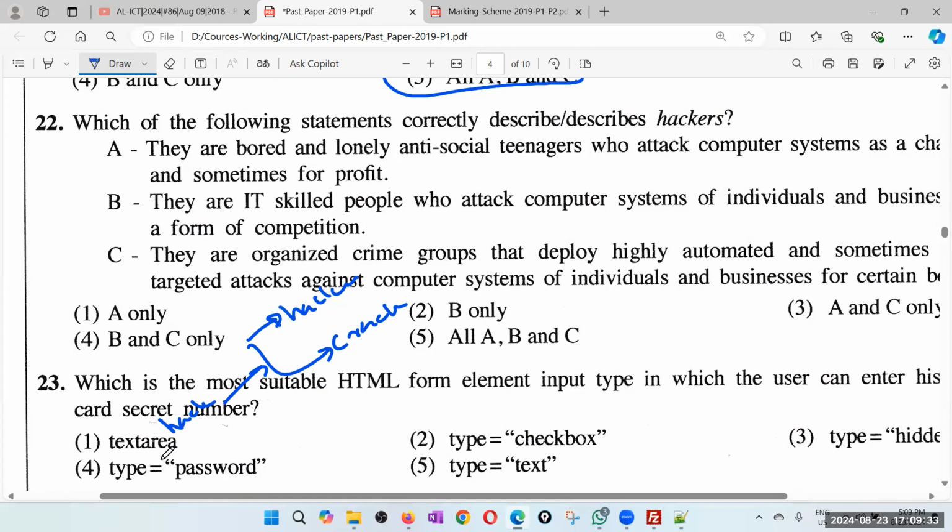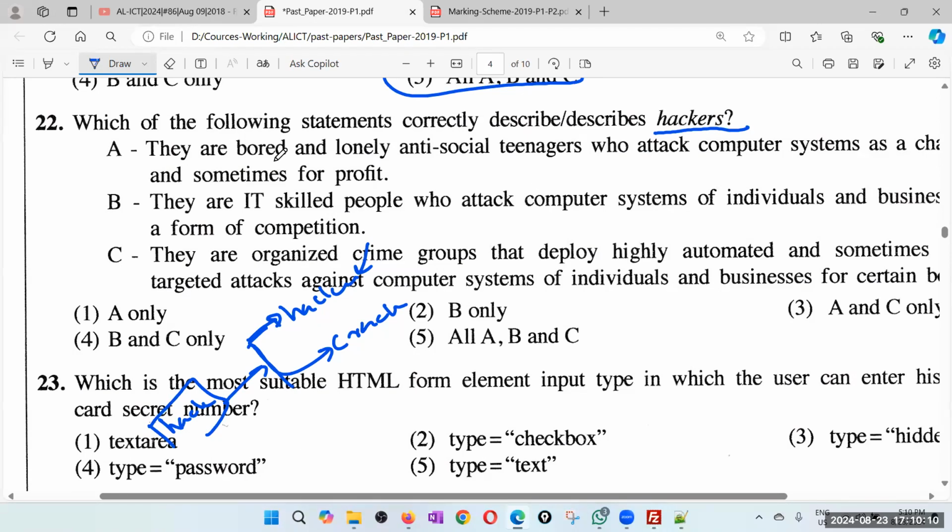If you take it as a general term, hacker means someone who tries to access resources illegally, like accessing a server. But if you go into a more precise definition, a hacker is someone doing it for fun or just for curiosity. A cracker is one doing it for malicious purposes, like destroying resources. Let's see whether the examiner is interested in the general word or the specific word. Okay. Because they say hackers.